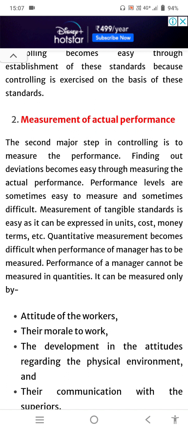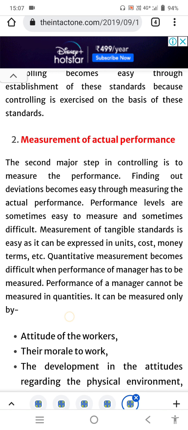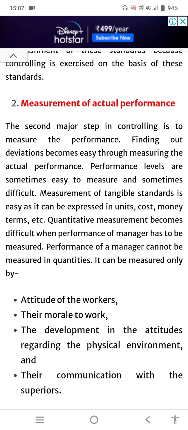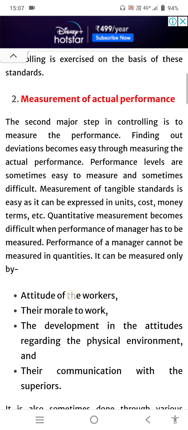In the first step, we have established a particular standard. Why do we establish a standard? Because we need to compare the actual performance with the standard. Suppose on an average a company is producing 10 quintal per month. This is a standard which a particular company is maintaining.